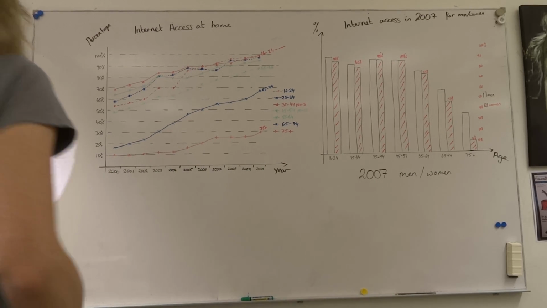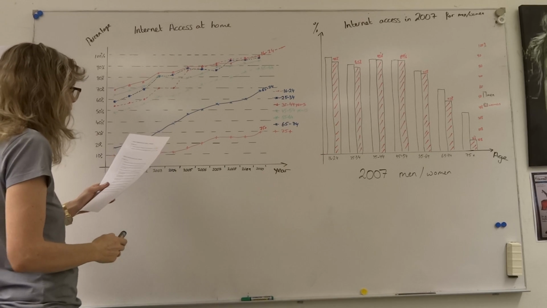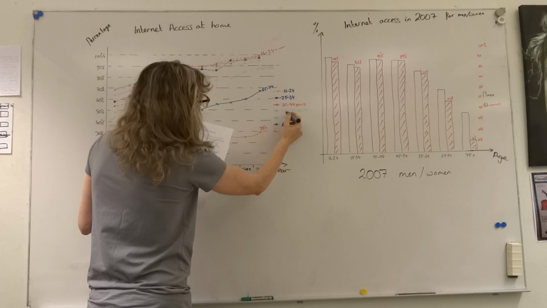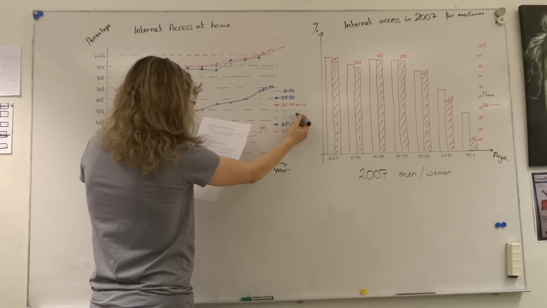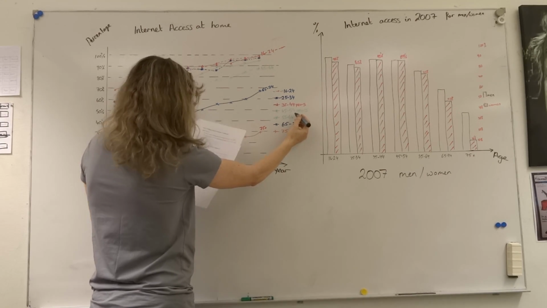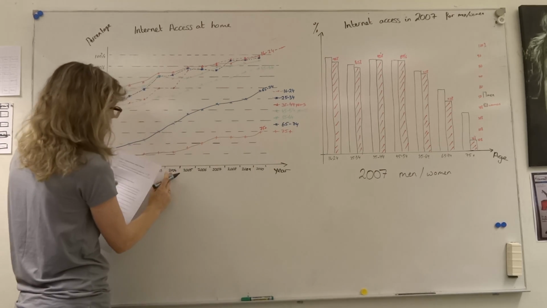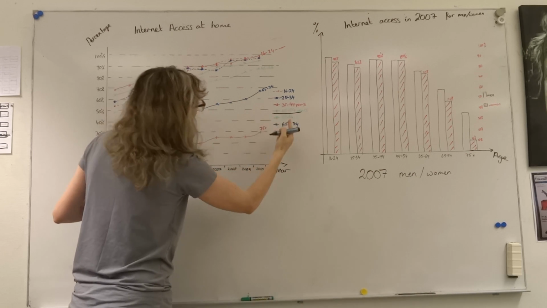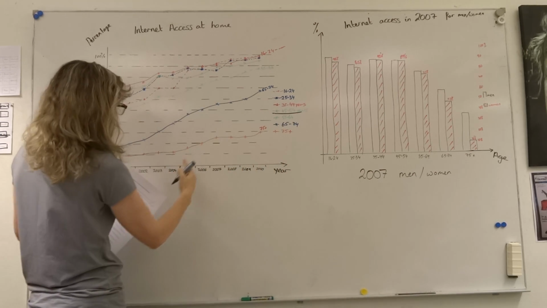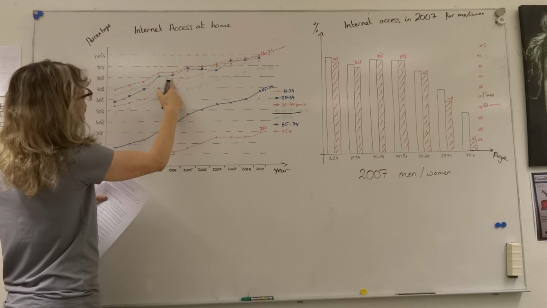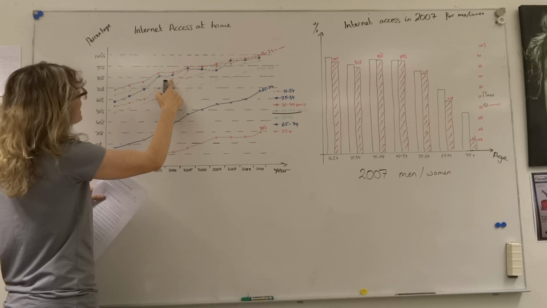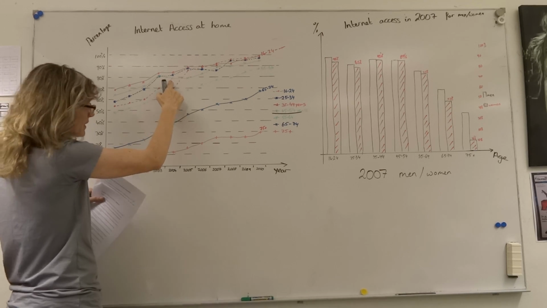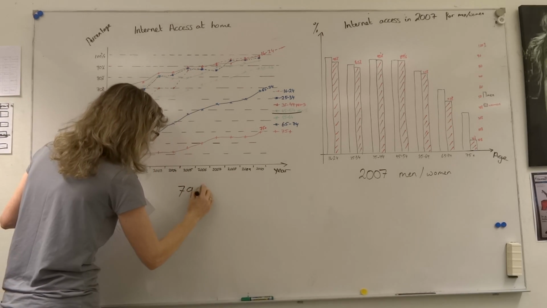Right, question 1, it says, in 2004, more than 80% of people in the age group 45 to 54 had access to the internet. So we're looking for the year 2004, which is here, and we're looking for age 45 to 54, which is a green solid cross. So we go straight up here to 45 to 54, and we can see that it's slightly below the 80% line. So slightly below the 80% line, it's about 79%.